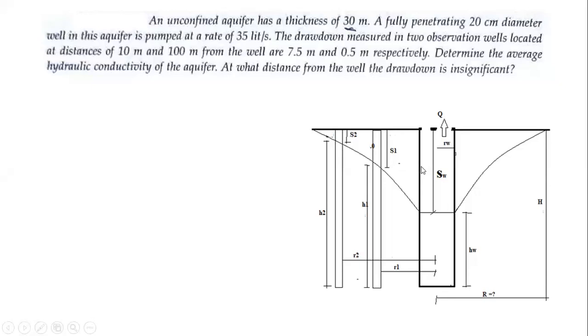Okay. So from the given data, this is a first well, this is a second well. They have given us the radial distance of the first well from the main pumping well, R1, as 10 meters, and R2 as 100 meters. Those radial distances are given to us. Along with that they have given us the drawdowns in those two observation wells.